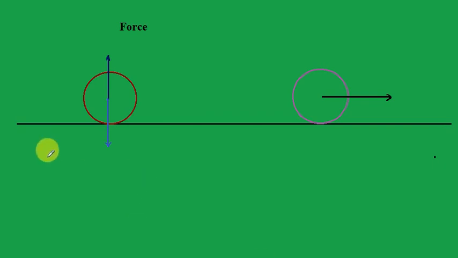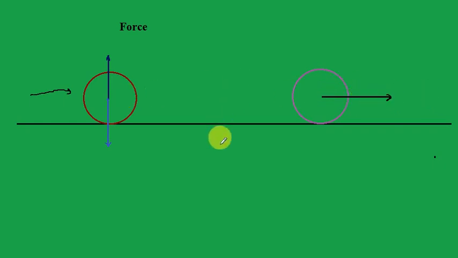So consider this is a surface. This is a plane surface, and on this plane surface there is a football here. The football is on a plane surface, and it is at rest. It's not moving, it is at rest. So we want to move this football in this direction. What we have to do? Yes, anyone knows it. We have to push this football from this side,